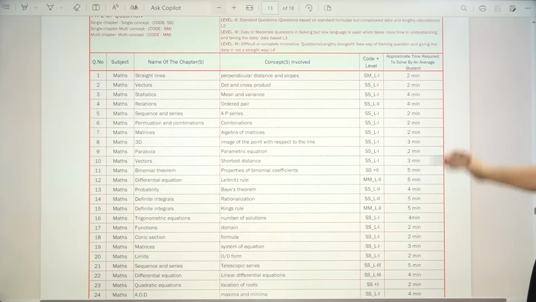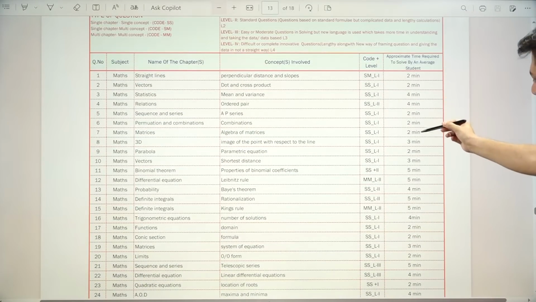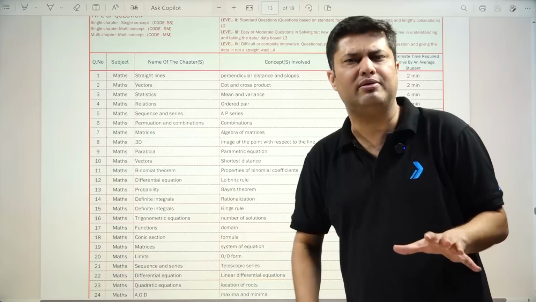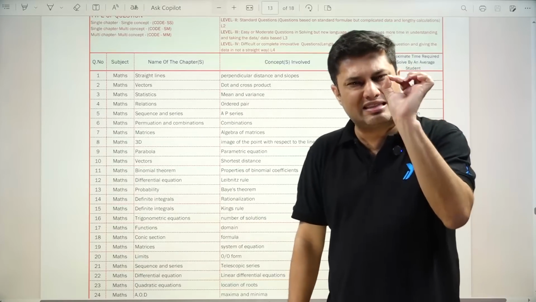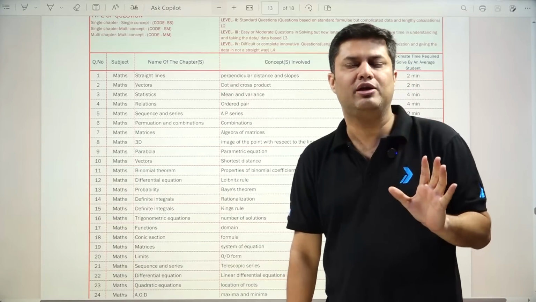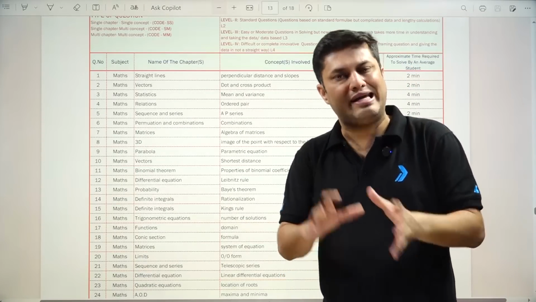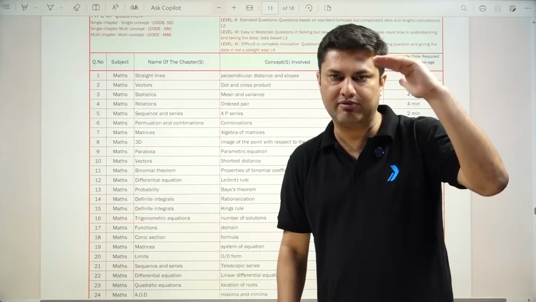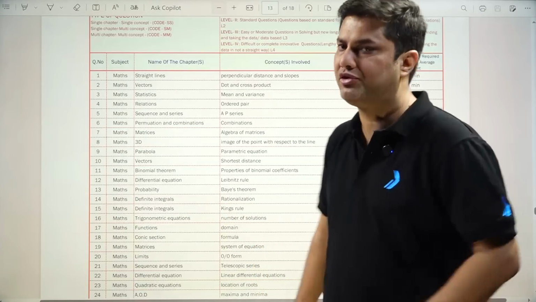The straight line vector, you can see 2 minutes, 4 minutes, 2 minutes, 3 minutes, 5 minutes, 4, so almost similar level paper. The tough questions were slightly less in second shift 2. So you can say the paper was again moderate, lengthy, but a little less than shift 1. Shift 1 toughness level is more than 2nd April shift 2.